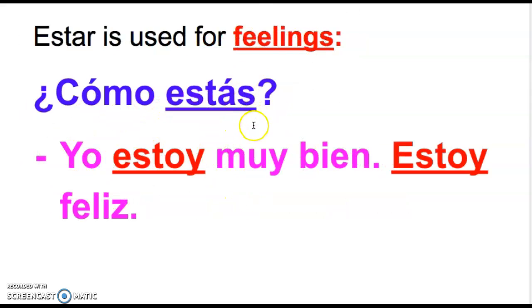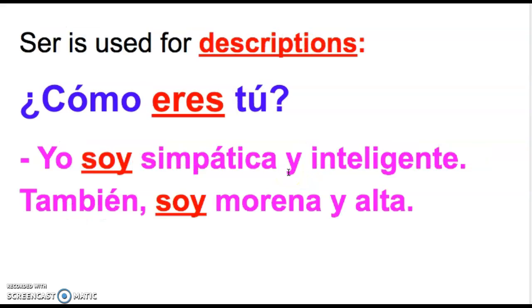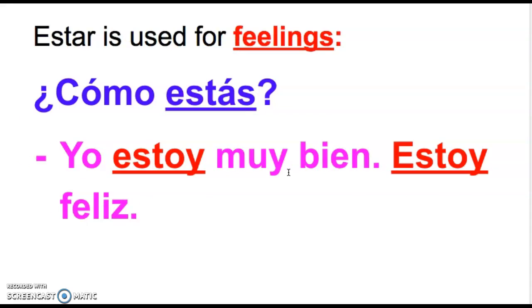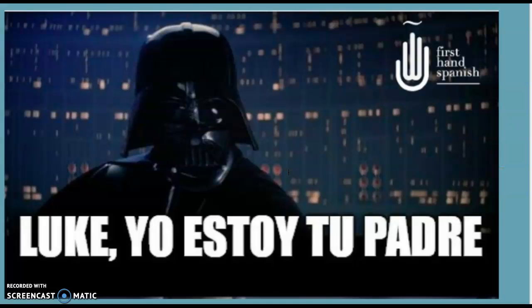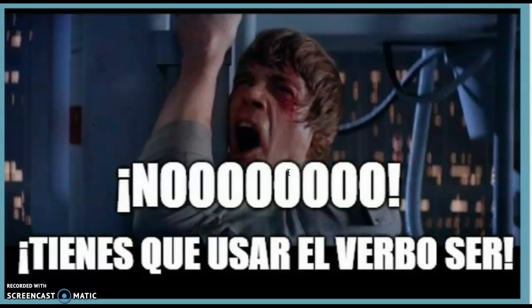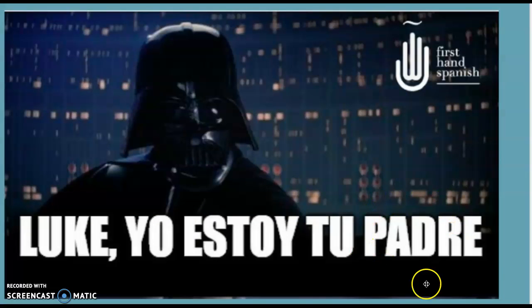But this one is talking about a condition that's going to change. My emotions aren't going to stay the same, whereas a description of what I look like or my personality is going to probably be pretty similar from one day to the next. So we've got Luke, yo estoy tu padre. No, tienes que usar el verbo ser. So padre, being somebody's father, is a description of who you are. So in this case, we would want to use yo soy, not yo estoy.